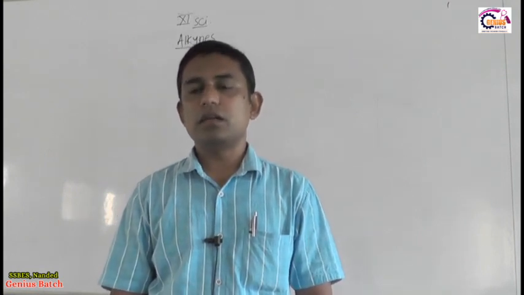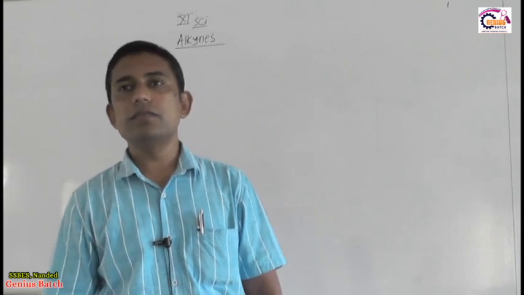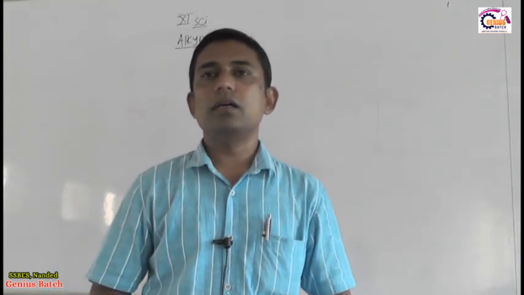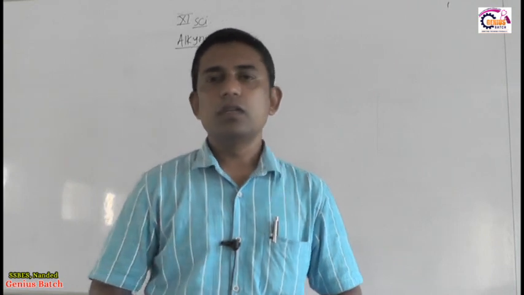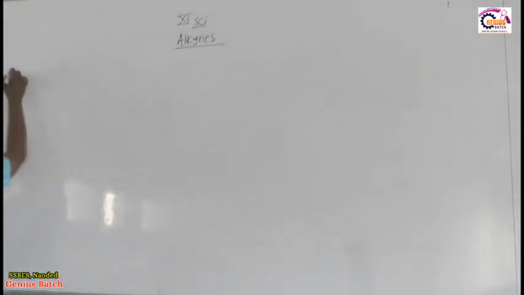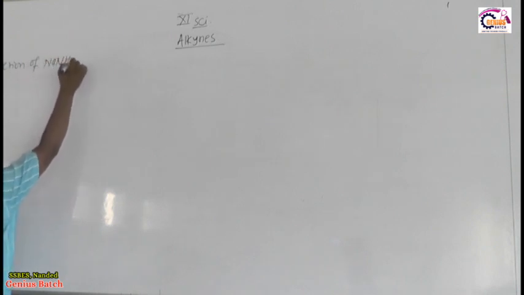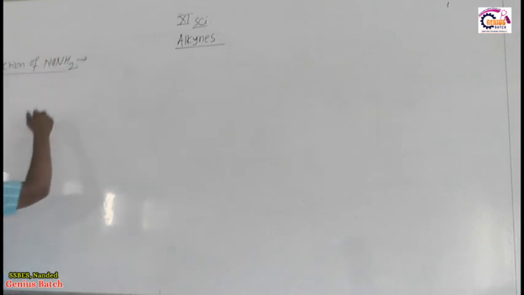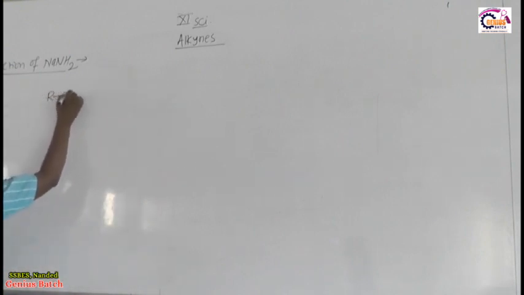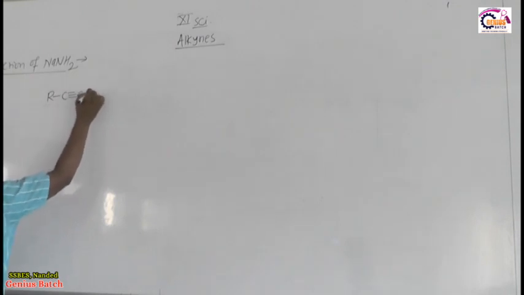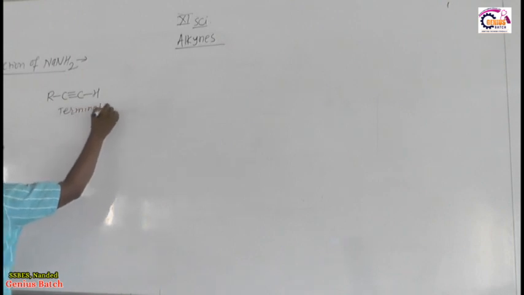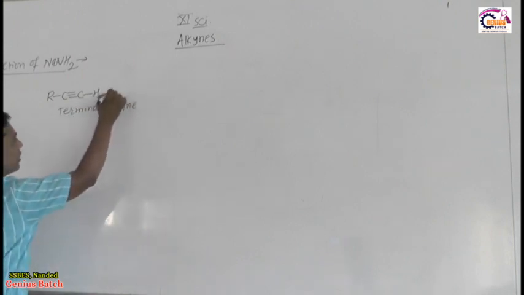So, the first reaction is that we react terminal alkynes with a strong base to prove that terminal alkynes are acidic in nature. So, the first chemical reaction for the terminal alkynes is the action of NaNH2, soda amide. The terminal alkyne, R C triple bond C H, reacts with